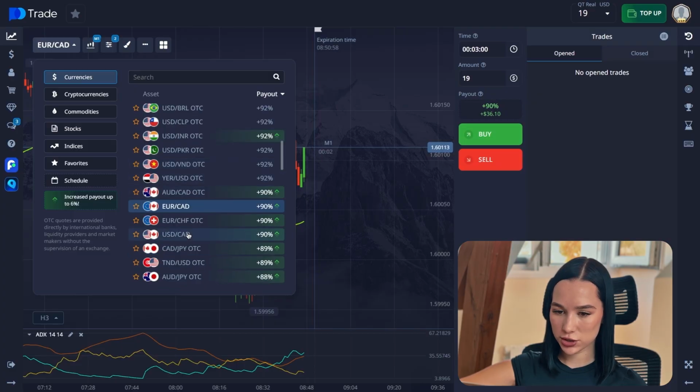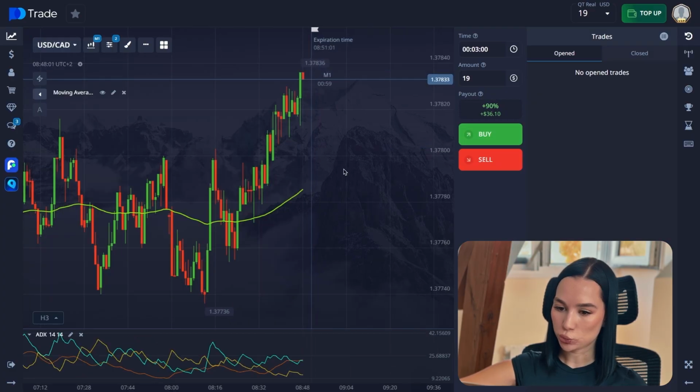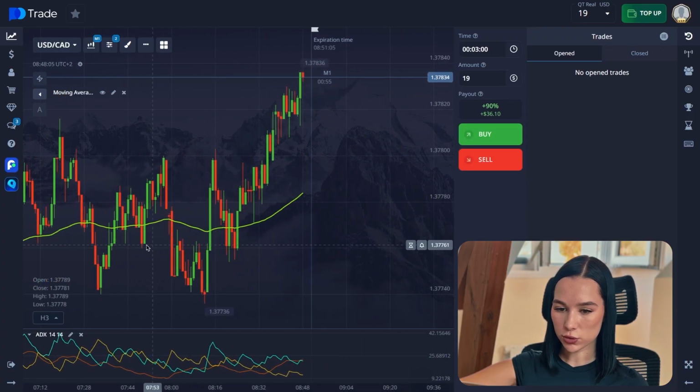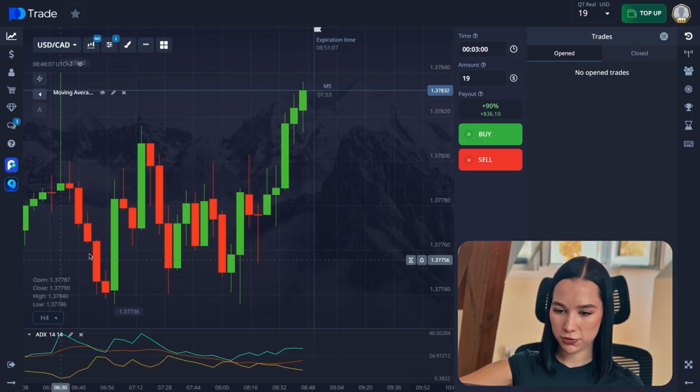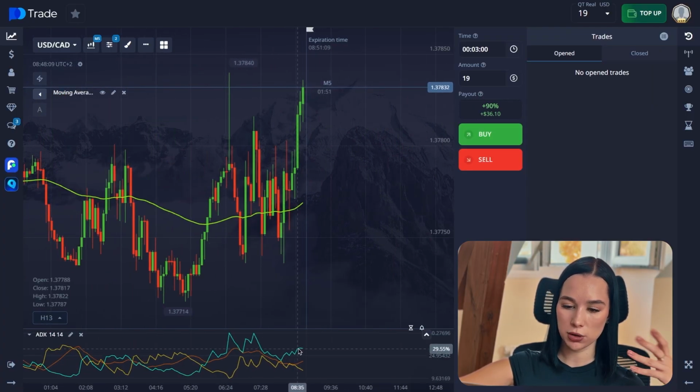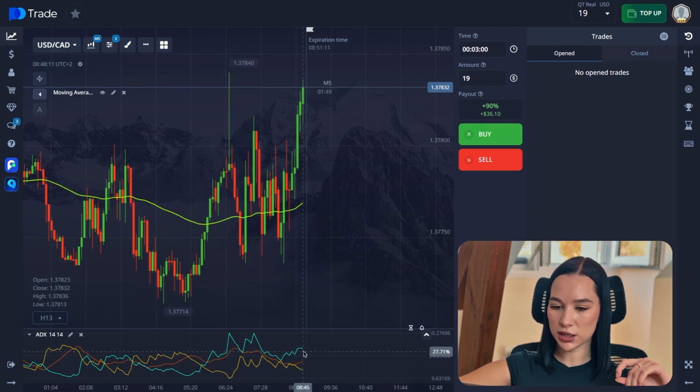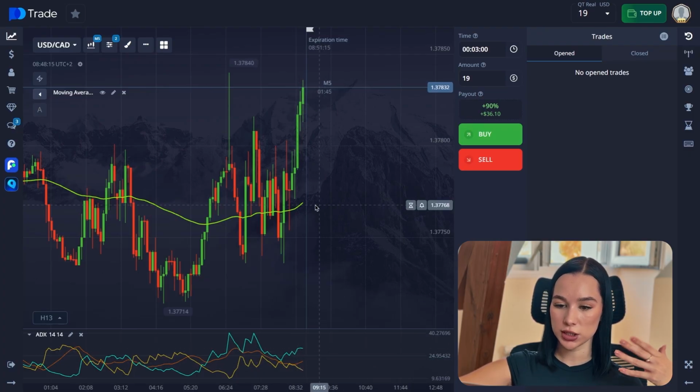So now let's change to other currency pair. Oh, here's a lot of fluctuations in the market. In general, of course, is the upward trend here. Let's change to M5 time frame. We see that the blue line is above the yellow line, giving us a buy signal. Also, the price is above our moving average, also giving a buy signal.